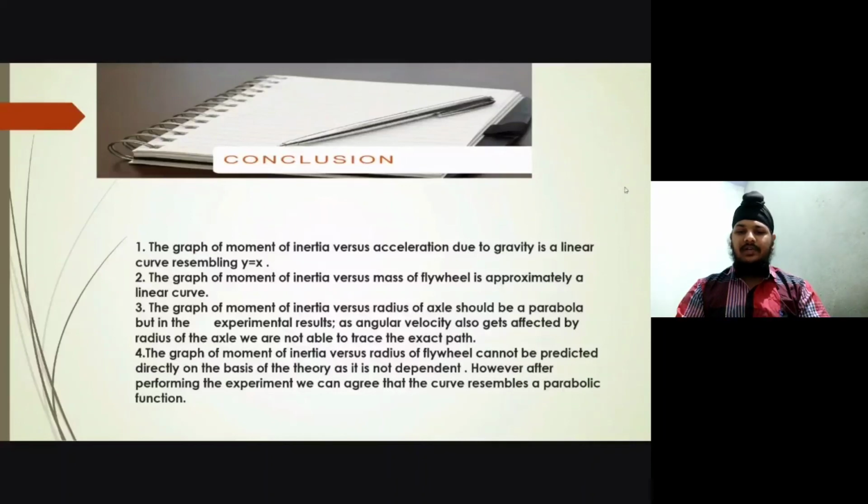The graph of moment of inertia versus radius of axle should be a parabola, but in the experimental results, as angular velocity also gets affected by the radius of axle, we are not able to track the exact path. The graph of moment of inertia versus radius of flywheel cannot be predicted directly on the basis of the theory, as it is not dependent. However, after performing the experiment, we can agree that the curve resembles a parabolic function.